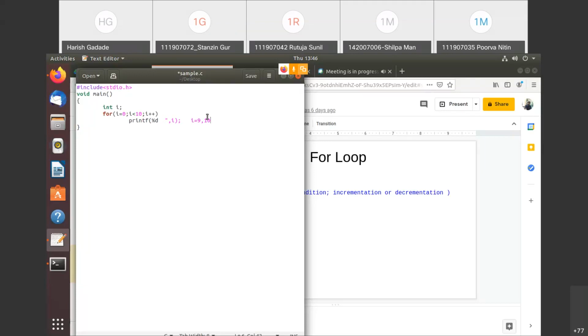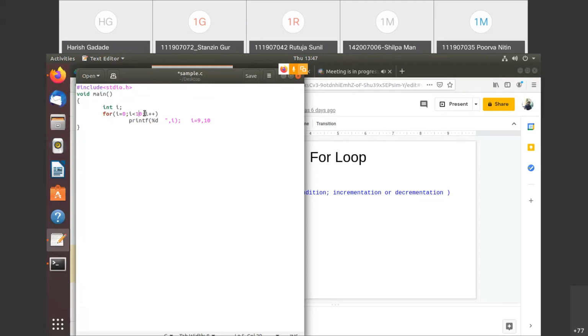Getting this? Now after this 10, it means this loop is executed 10 times. 10 means how? 0 to 9. So it is considered that 0 is one iteration. So 0 to 9, that count is 10. Now for the next, the 11th time, we are again checking here, and 10 is not less than 10. So that's why this becomes false, and this will exit from this loop.